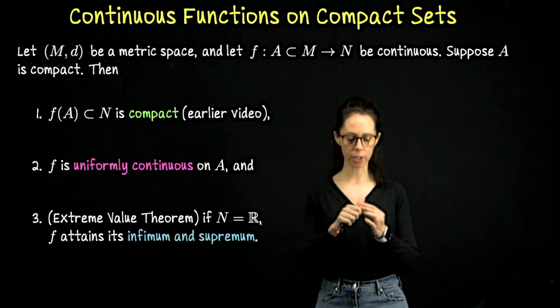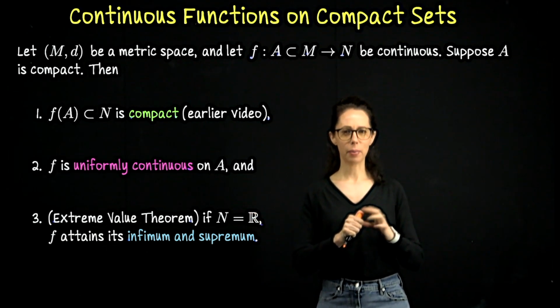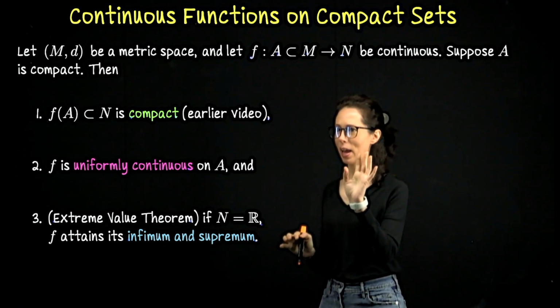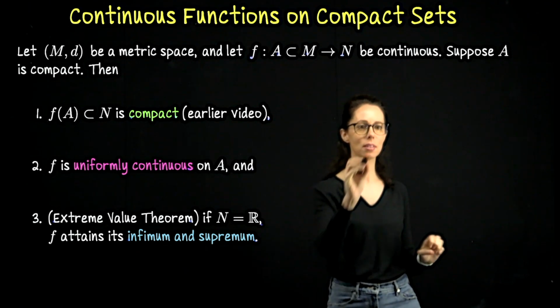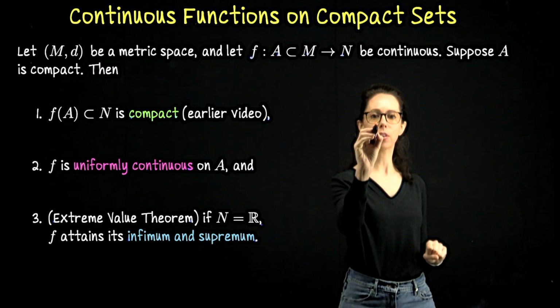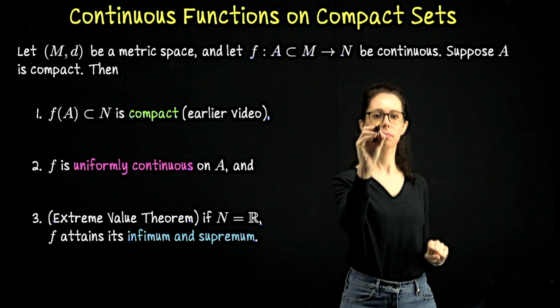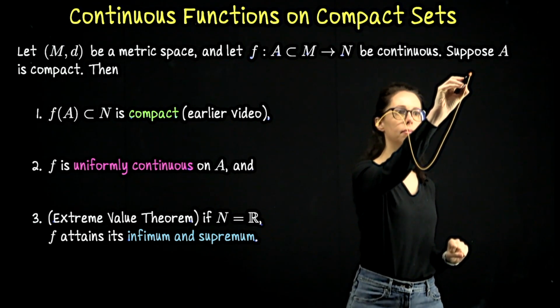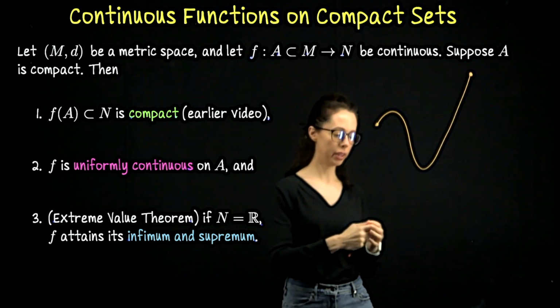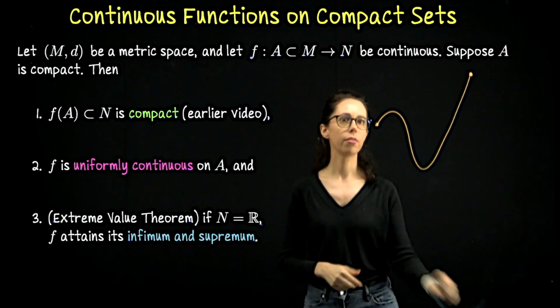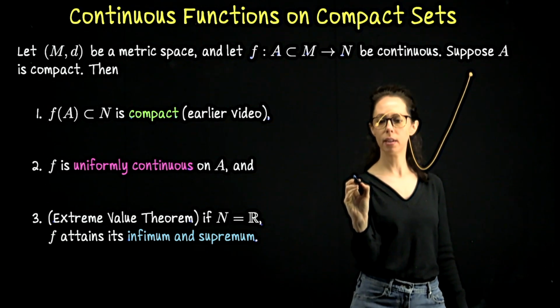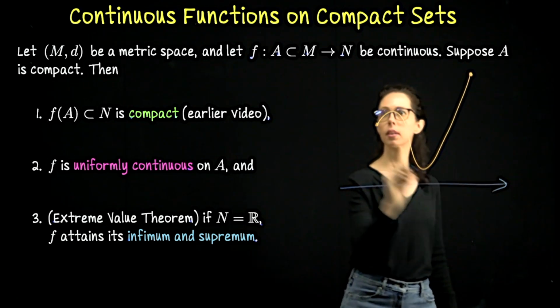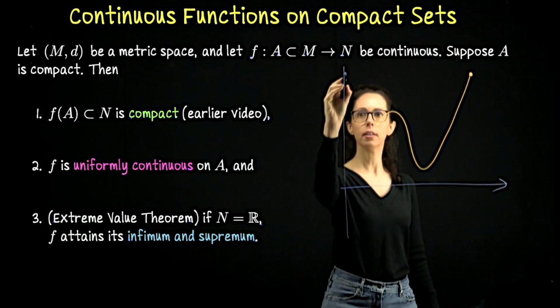Okay, let me sketch a picture. It's not going to be too exciting of a picture, but I think I can capture basically all three statements at once. So imagine, I'm going to sketch my function first. Okay, so here's the graph of a function from R to R. So the domain is R, and the codomain is R, like this.